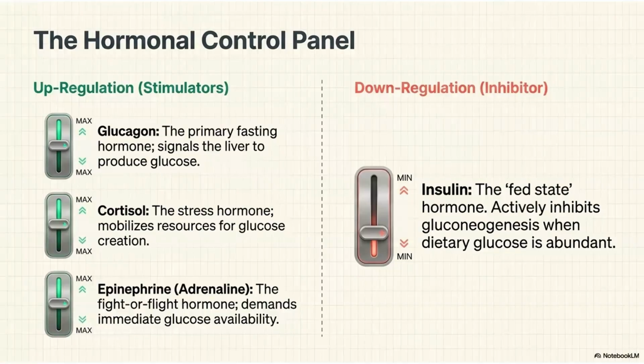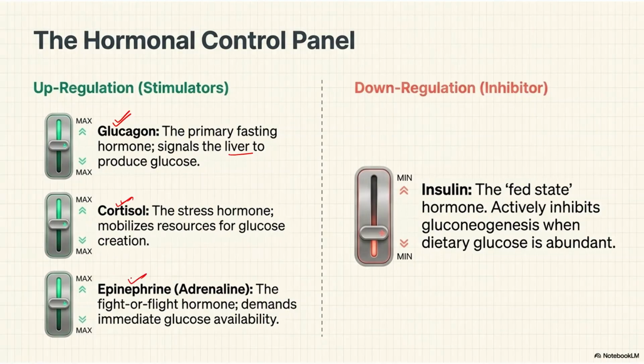Now, the hormones which are regulating. When the blood glucose level is very low, glucagon comes from the pancreas and triggers the liver cells to produce glucose. Then cortisol is a hormone which will try to mobilize glucose formation.